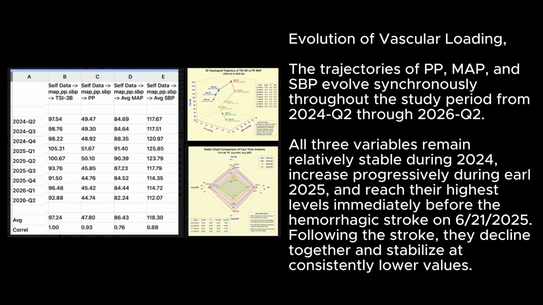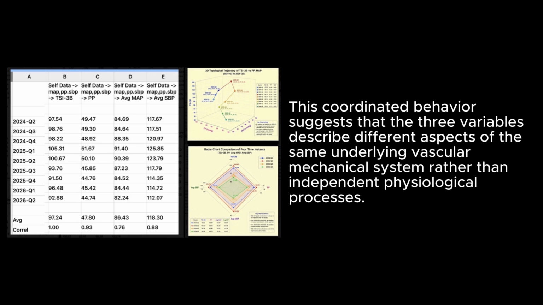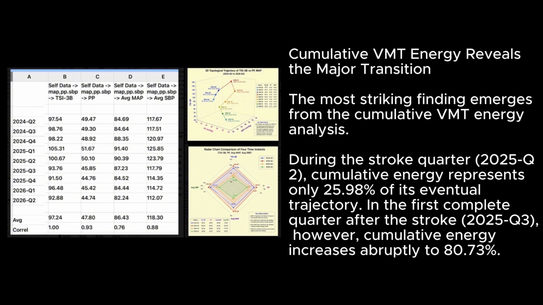Evolution of vascular loading. The trajectories of PP, MAP, and SBP evolve synchronously throughout the study period from 2024 Q2 through 2026 Q2. All three variables remain relatively stable during 2024, increase progressively during early 2025, and reach their highest levels immediately before the hemorrhagic stroke on June 21, 2025. Following the stroke, they decline together and stabilize at consistently lower values. This coordinated behavior suggests that the three variables describe different aspects of the same underlying vascular mechanical system rather than independent physiological processes.